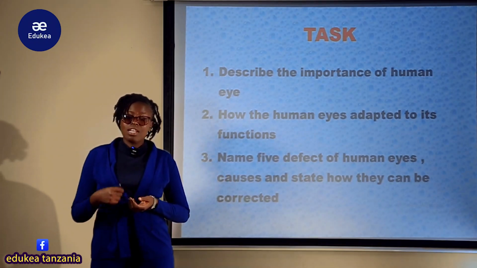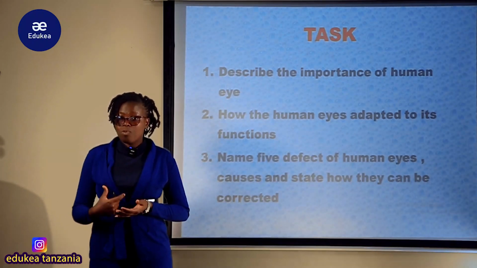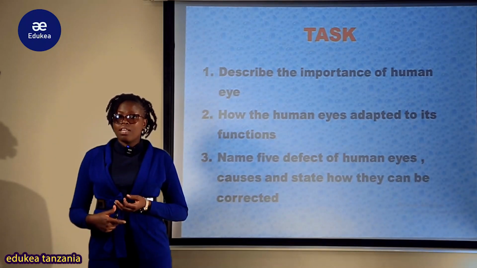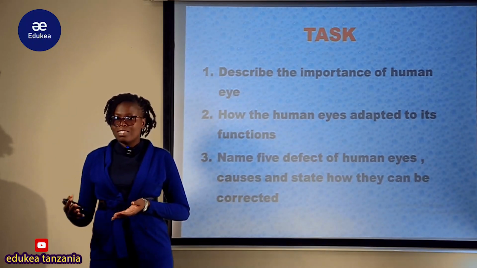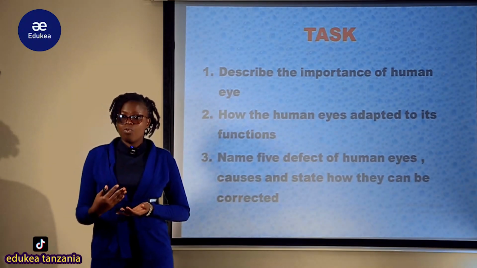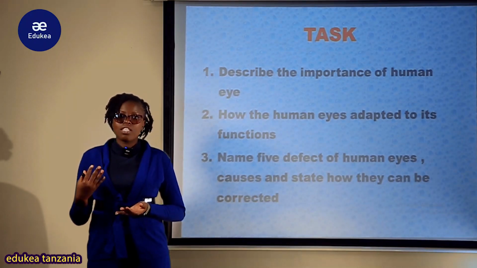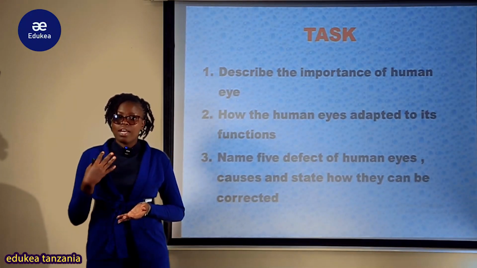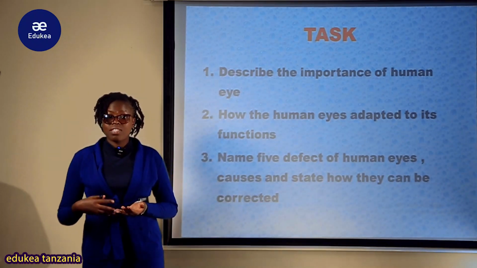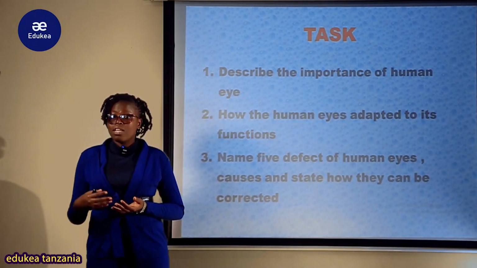I would like to remind you that each component ambayo tunaisoma kwenye hii topic ya coordination, kila part ni muhimu, kila part inatoka katika NECTA's question. Try to review different question. Kuna different arts, kuna different arts ambazo zinakuwa na past papers. Angalia maswali gani, namna gani maswali ya coordination yanakuwa yanatoka. Katika sense organ yanatoka mara nyingi sana, either unaweza kuambiwa mechanism of accommodation, hearing, namna gani pupil inakuwa adapt katika dim light or bright light and so forth. Kwa hiyo try to attempt this so that you can increase your understanding.